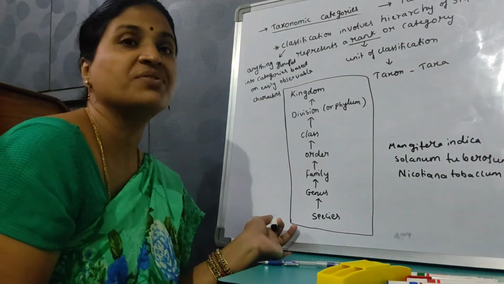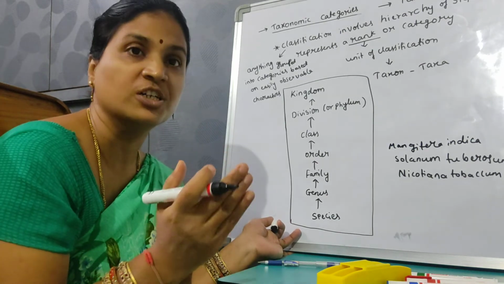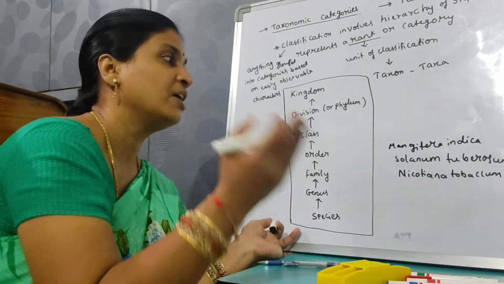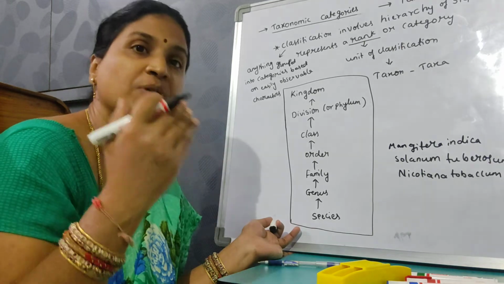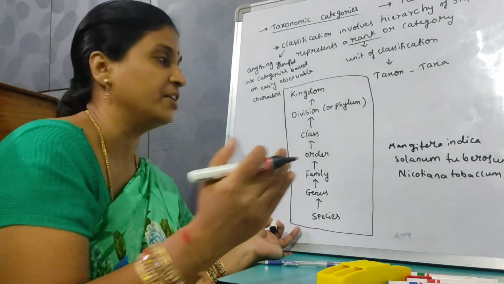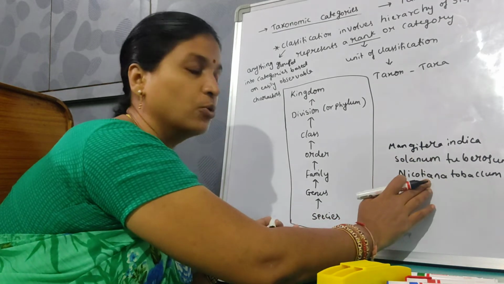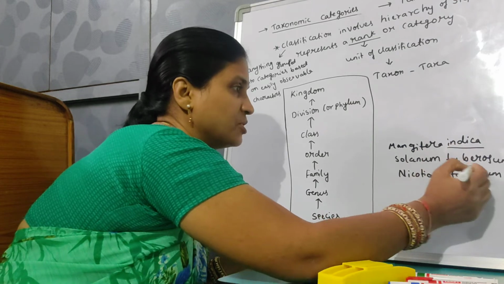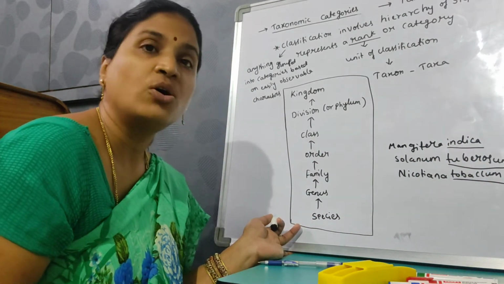In the last video, we studied binomial nomenclature: a scientific or biological name should be given with two names. The first is the genus name, which should start with a capital letter. The second is the species name, or specific epithet, which should start with a small letter. This is a mango, this is a potato, this is a tobacco. Indica, tuberosum, and tabacum are the species names.